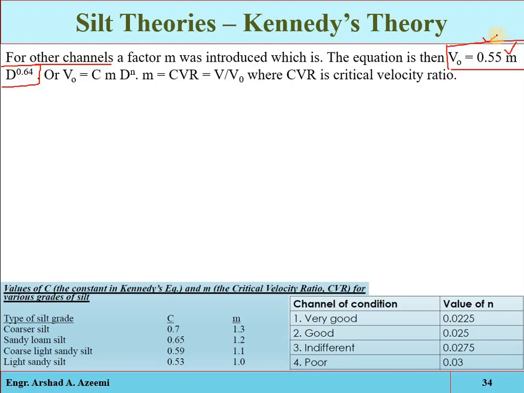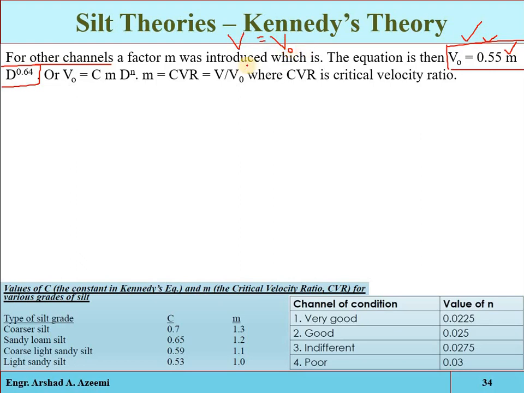Now we have a simple two-step procedure for the best design. We will have to determine the actual velocity by the Chezy formula, and we will have to determine the velocity by this Kennedy critical velocity equation. When the two velocities become equal, their dimensions will be considered as the designing parameters.